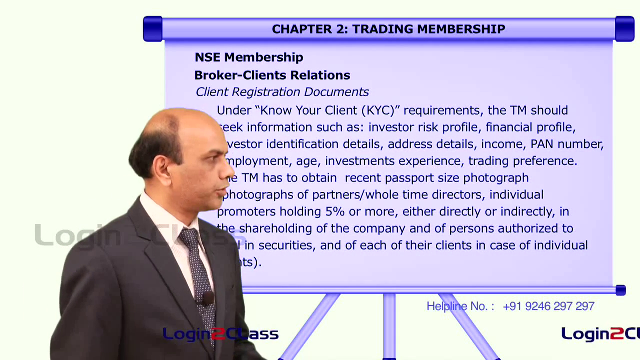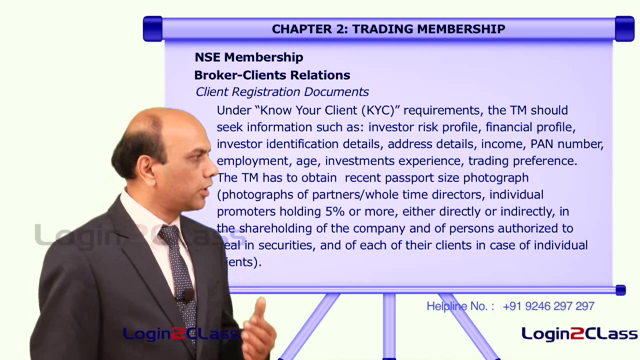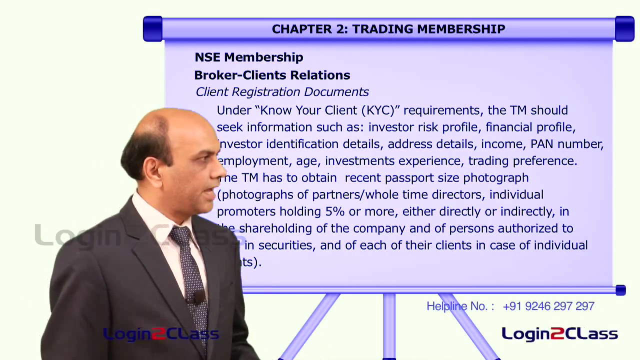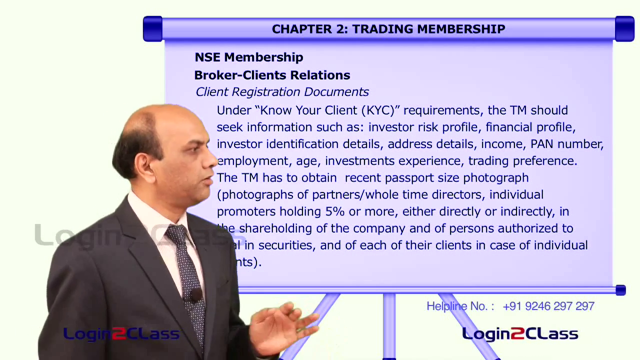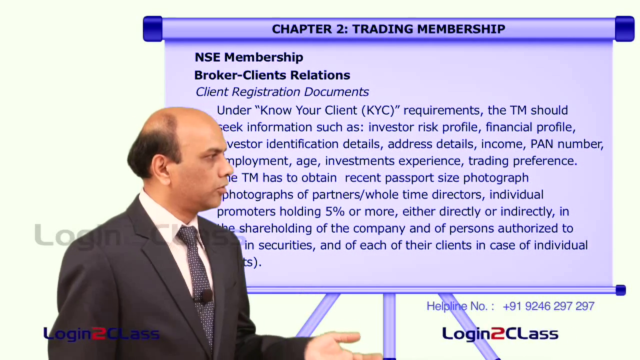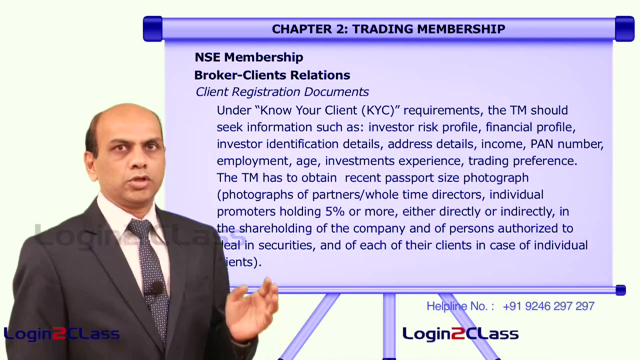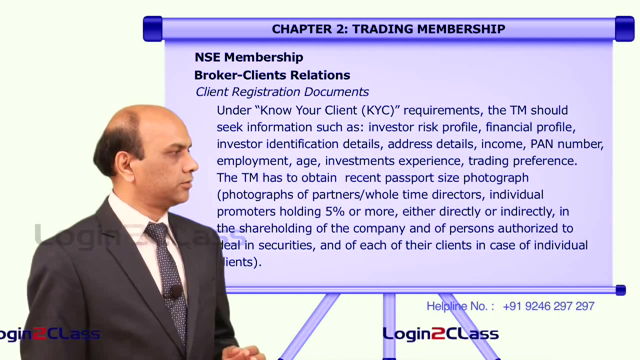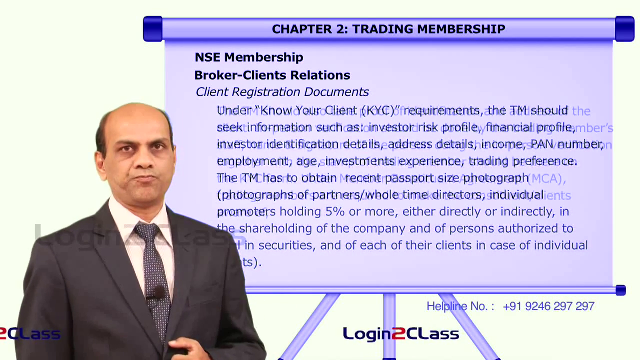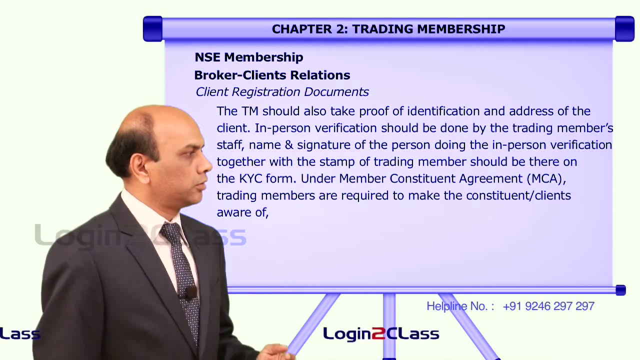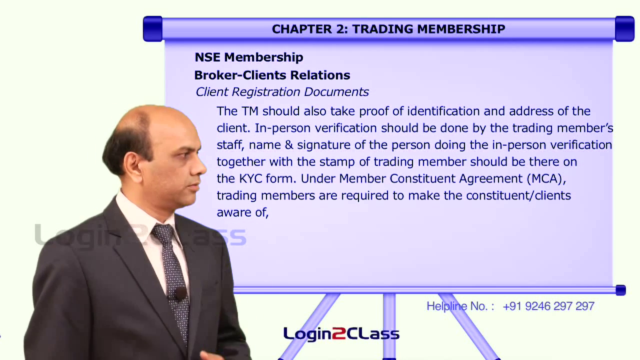The trading member has to obtain a recent passport size photograph of the client, whether it is a director of a company or an individual, promoters holding 5% or more, either directly or indirectly, in the shareholding of the company, and of persons authorized to deal in securities, and each of the clients in case of individuals. The trading member should also take proof of identification and address of such clients.